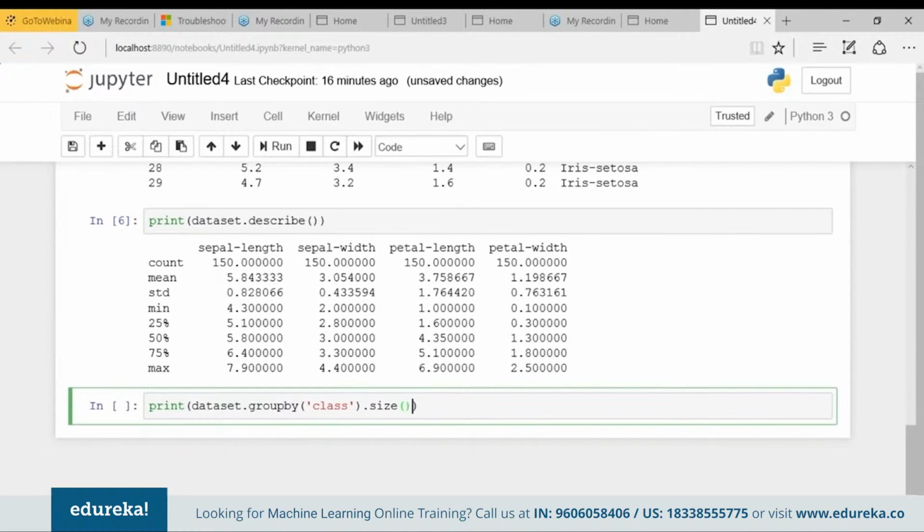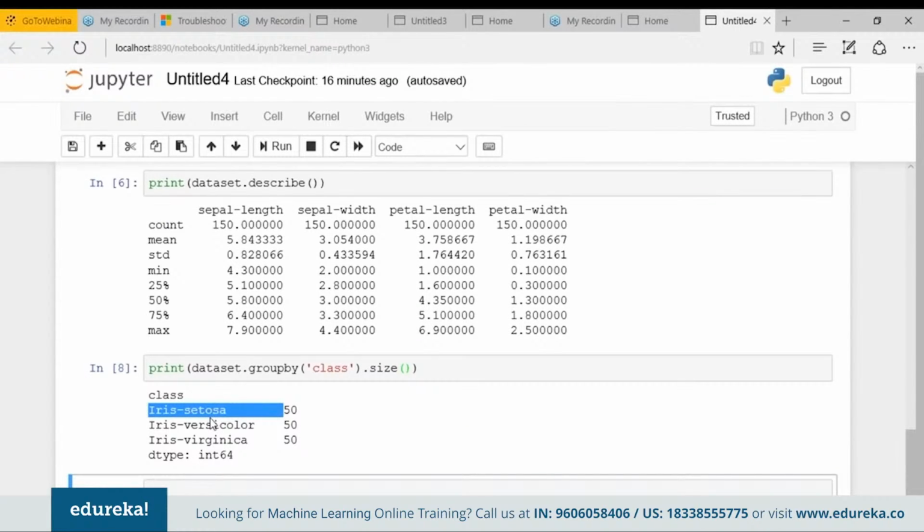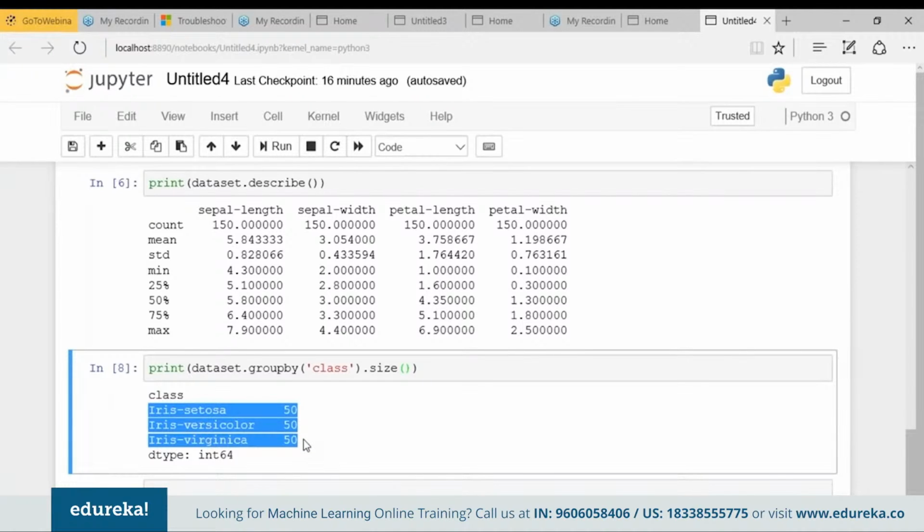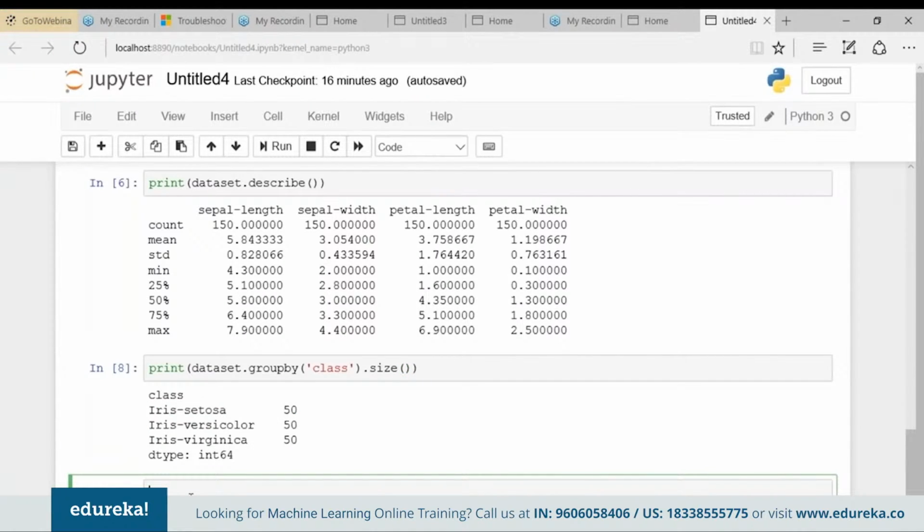So group by class dot size. Execute the run. You can see that I have 50 instances of iris setosa, 50 instances of iris versicolor, and 50 instances of iris virginica. All are of data type integer 64. Fine. So now we have a basic idea of our data.